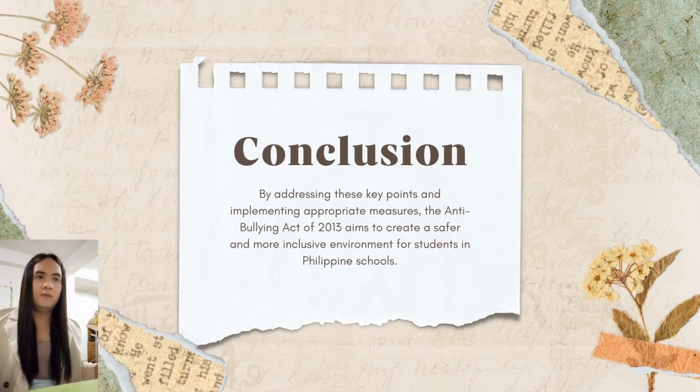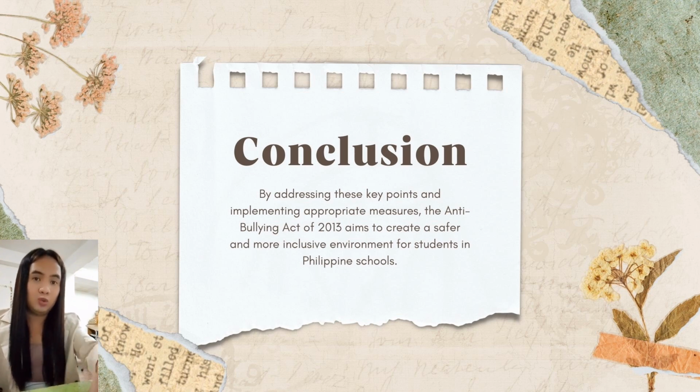So to conclude, by addressing these key points and implementing appropriate measures, the Anti-Bullying Act of 2013 aims to create a safer and more inclusive environment for students in Philippine schools.